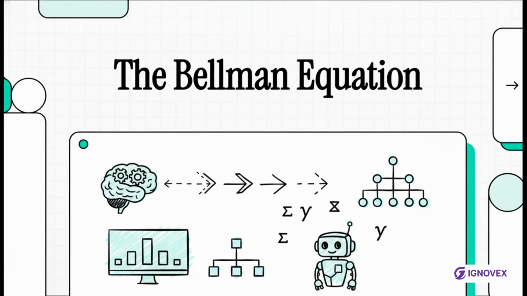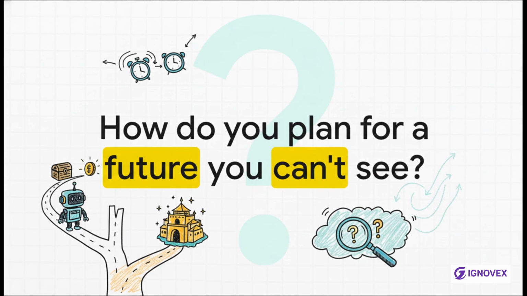Welcome to The Explainer. Today, we're going to talk about a formula that's at the very heart of how AI learns to think ahead. It's a core concept in artificial intelligence called the Bellman Equation. So let's start with a puzzle.